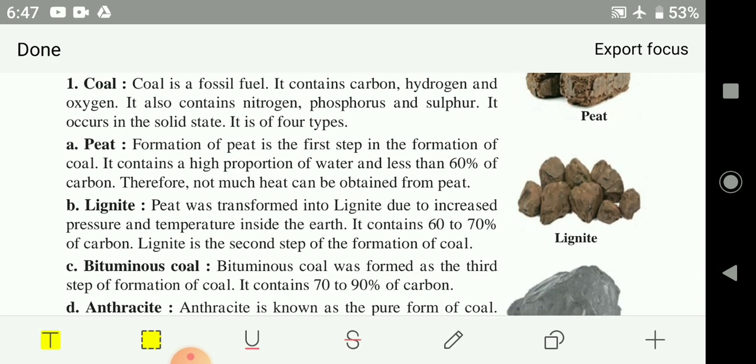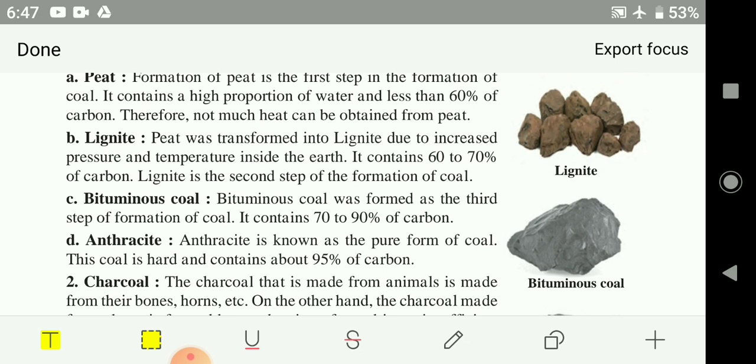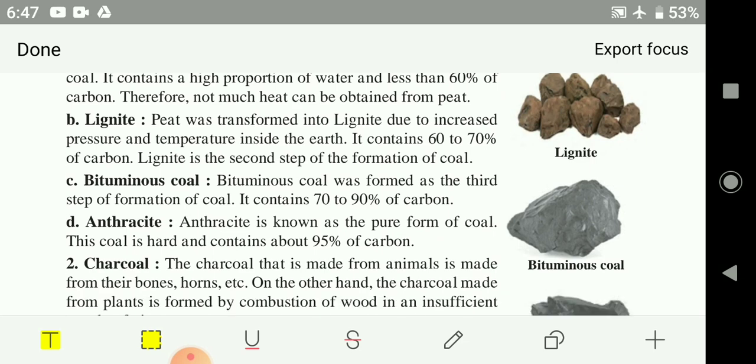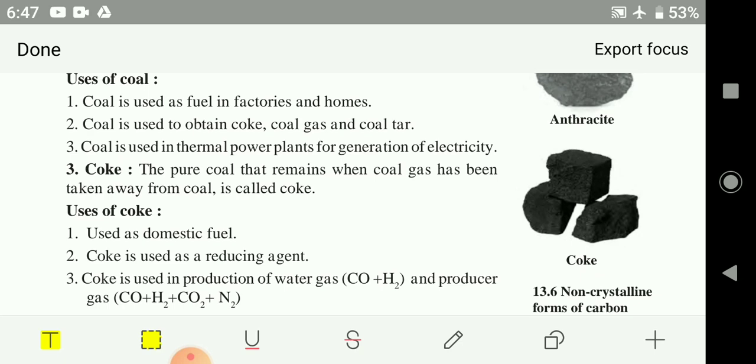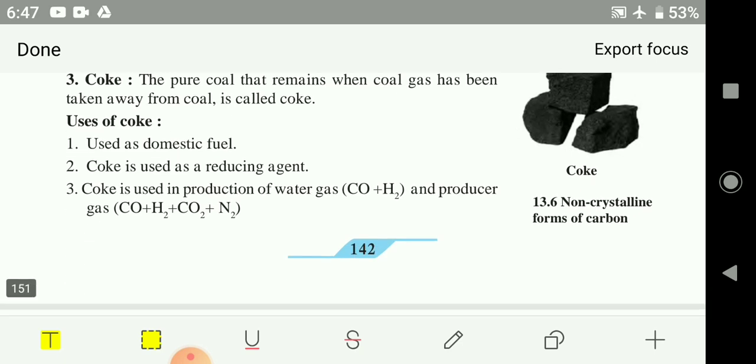Coal has these types: peat, lignite, bituminous coal and anthracite. It is classified according to the amount of carbon present in it and other substances. These are natural substances formed in the earth's crust. Next is charcoal and the use of coal. Next is coke and its use.